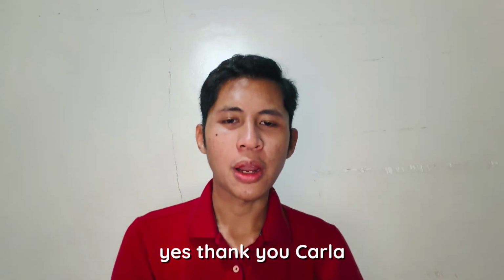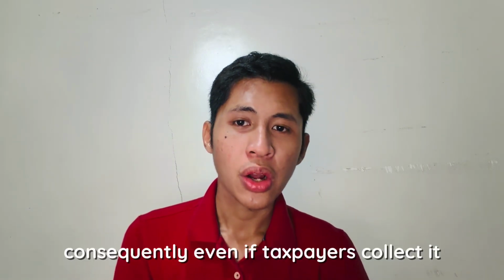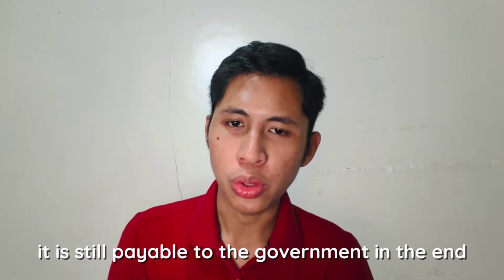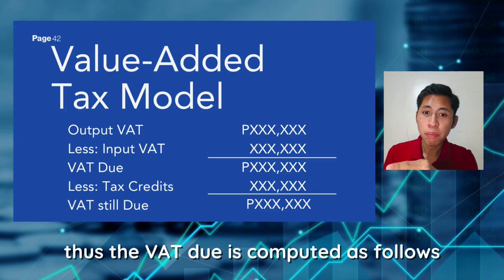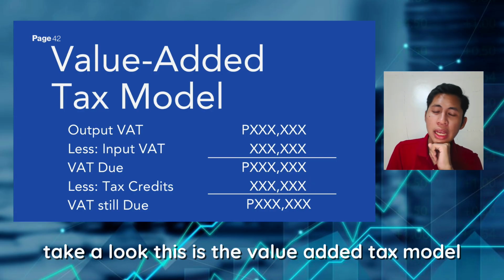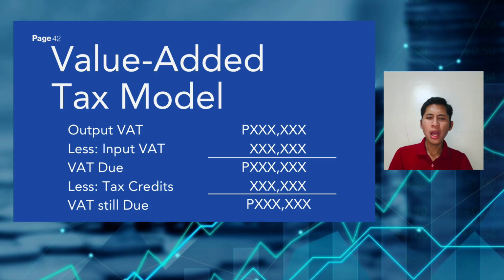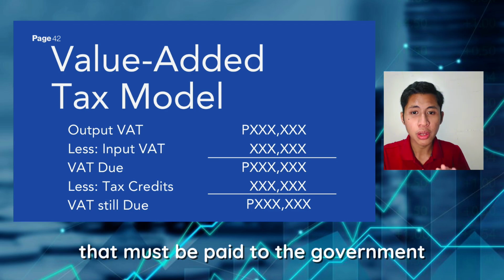Back to you, Rex. Yes, thank you, Carla. VAT, in its nature, is an indirect tax. Consequently, even if taxpayers collect it, it is still payable to the government in the end. Thus, the VAT due is computed as follows. Take a look. This is the value-added tax model, and the formula is output VAT minus input VAT equals VAT due and payable. When we say VAT due, this is the amount of VAT that must be paid to the government.